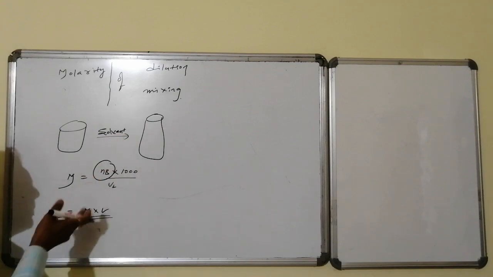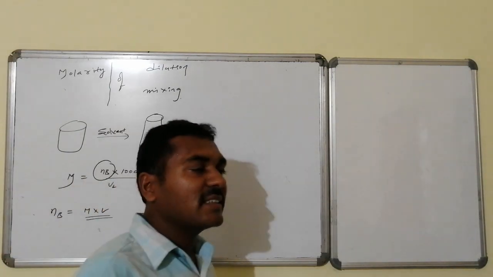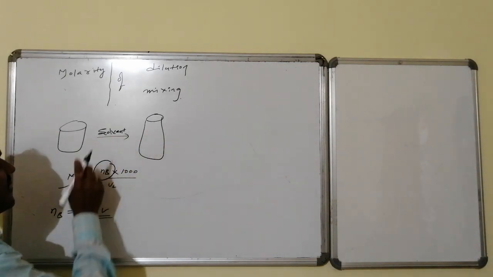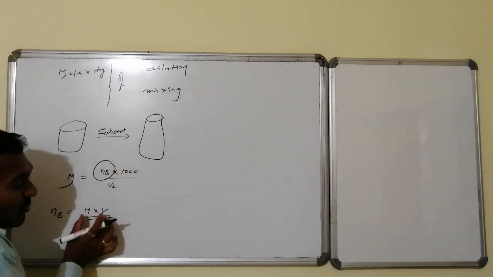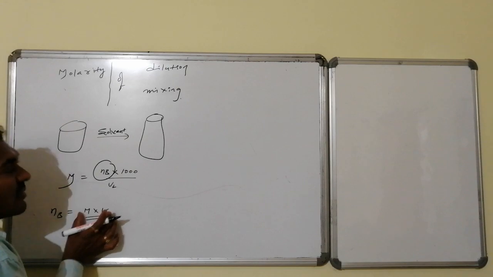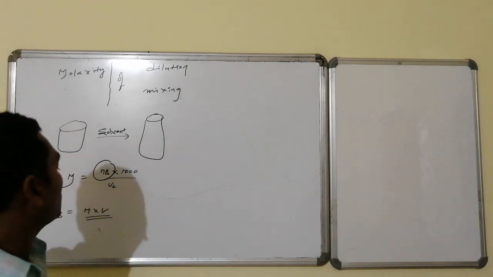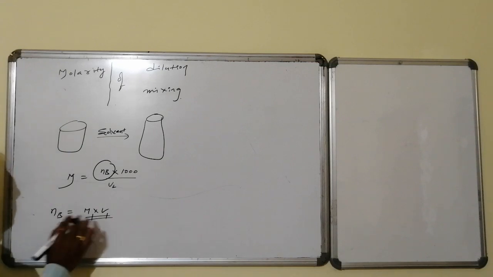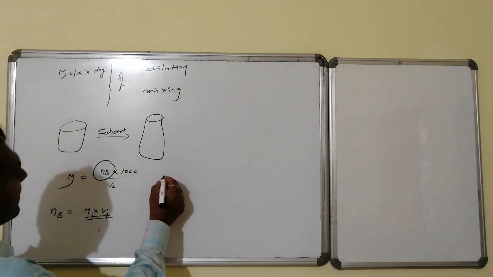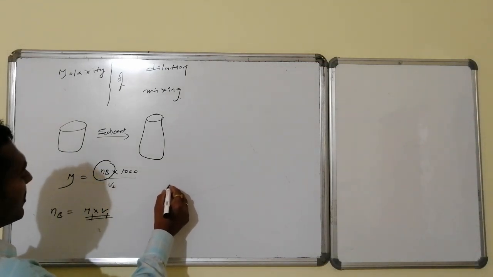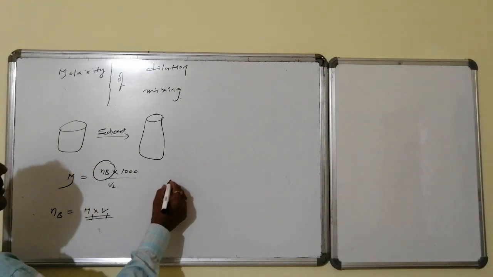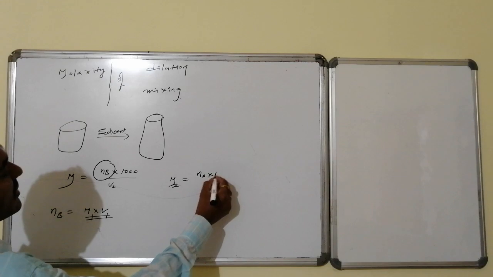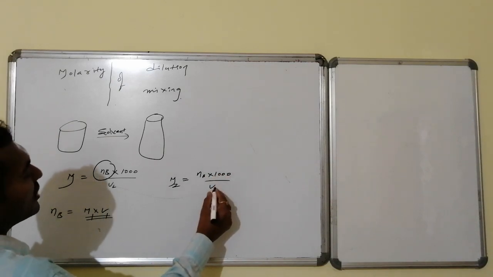In case 2, due to the addition of solvent, the molarity changes and the volume changes. Here the molarity is different and the volume is different, but the product M1 V1 equals M2 V2. Let us consider NB in the first case equal to M1 V1. In the second case, the molarity M2 equals NB into 1000 divided by the volume in liters.